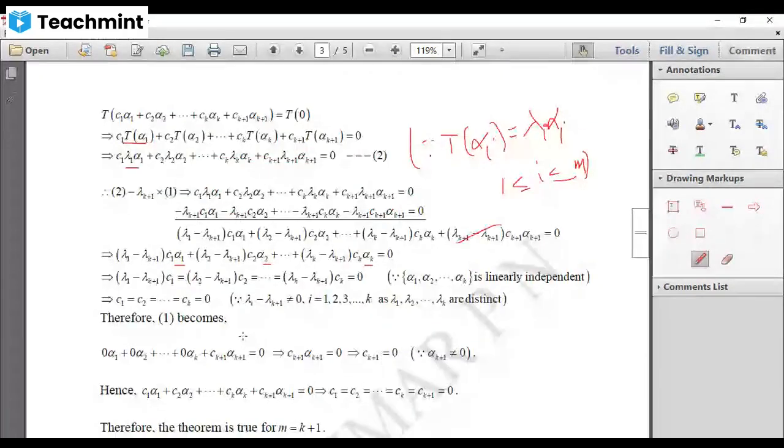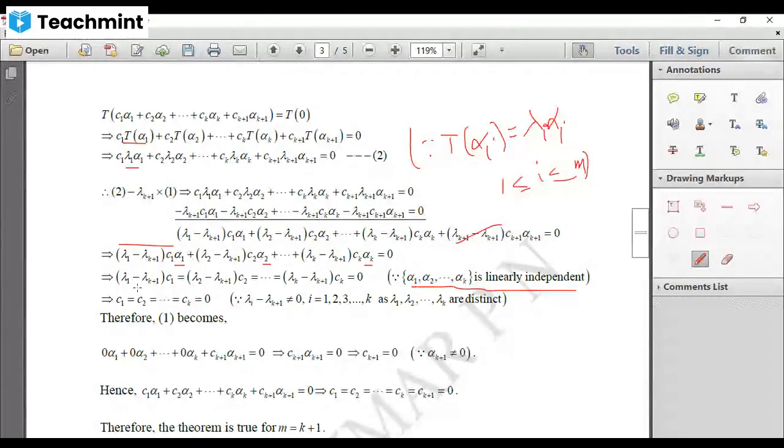Here we got some scalar into alpha 1 plus some scalar into alpha 2, etc., up to some scalar into alpha k equal to 0. Because they are linearly independent, all these scalars, that is lambda 1 minus lambda k plus 1 into C1, lambda 2 minus lambda k plus 1 into C2, etc., lambda k minus lambda k plus 1 into Ck, must be 0.